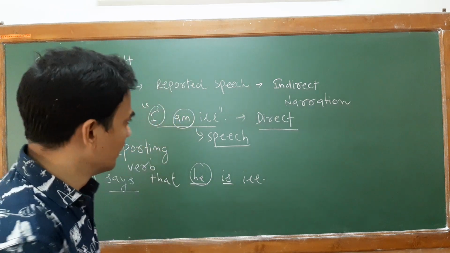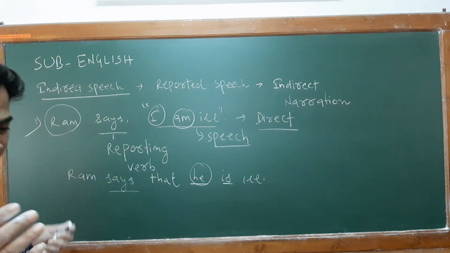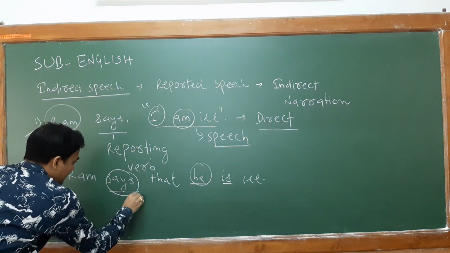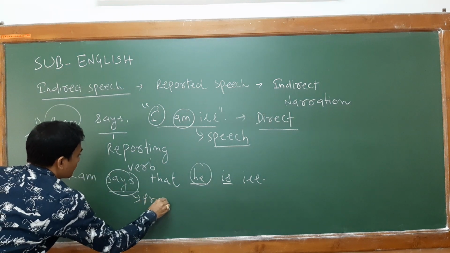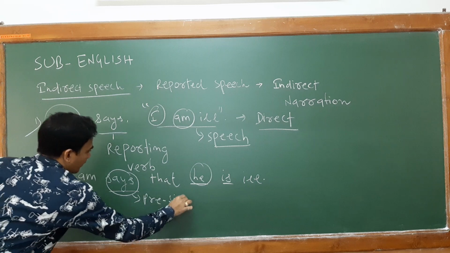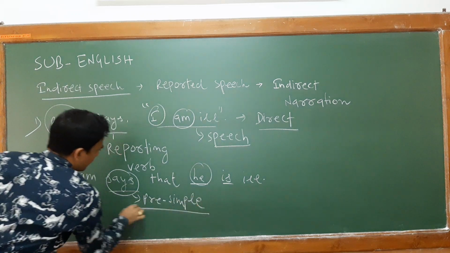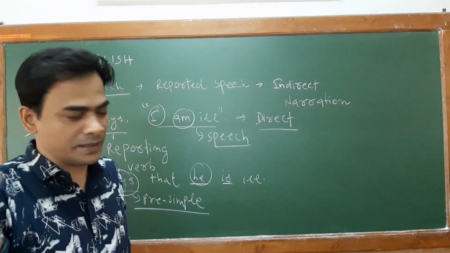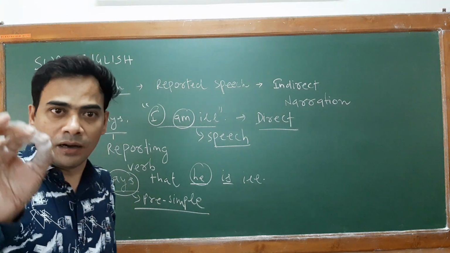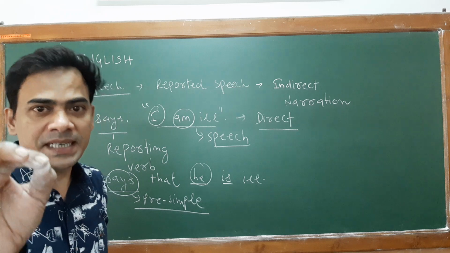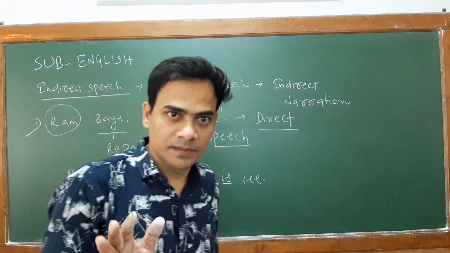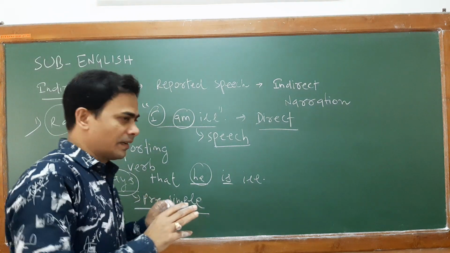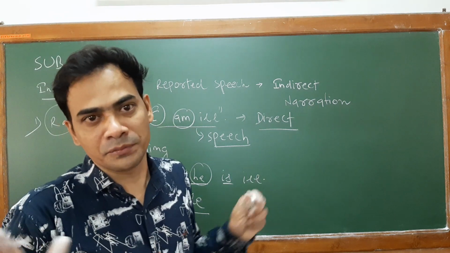Is it clear? I didn't make any other change because my reporting verb is in present simple tense. Whenever your reporting verb is in present simple, after the reporting verb put that and change your pronoun as per the subject, and no extra change is needed.